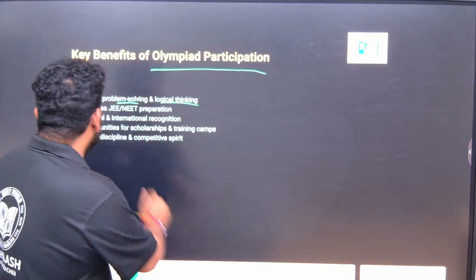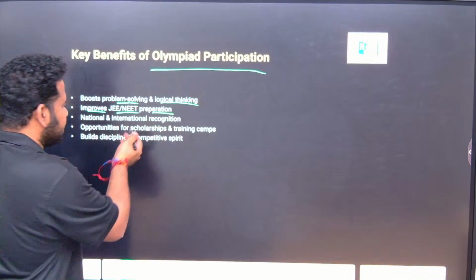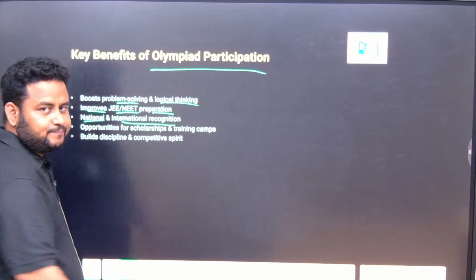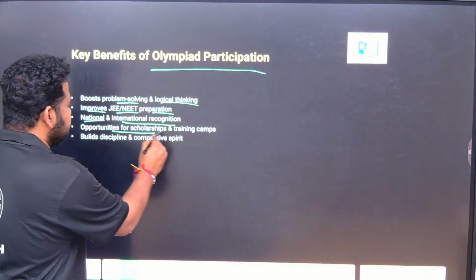So this improves JEE NEET preparation, like I told you, along with national and international recognition. That is very important. There are opportunities for scholarships and training camps. Just by preparing for Olympiads, you can write other exams like NTSE if you are a state board student. You will be offered a lot of scholarships and given a lot of recognition. These problem solving skills not just help you at the intermediate level, they will develop your analytical skills throughout your career. Next is that it builds discipline and competitive spirit.